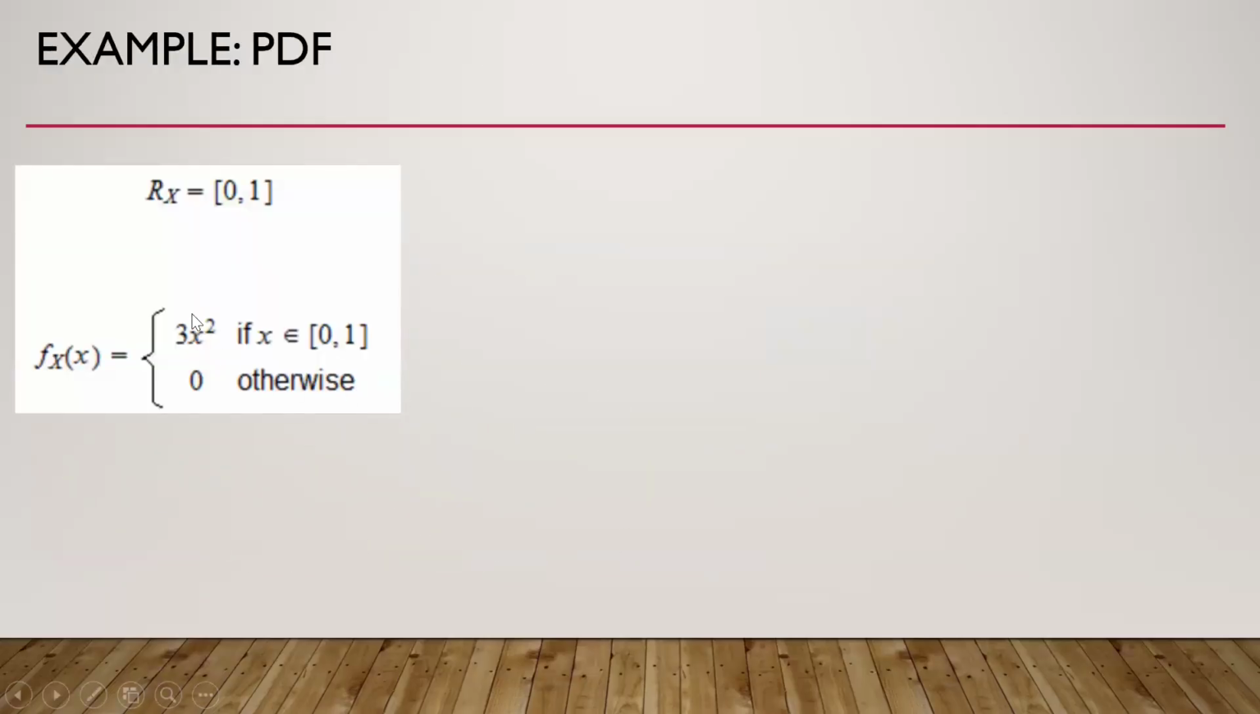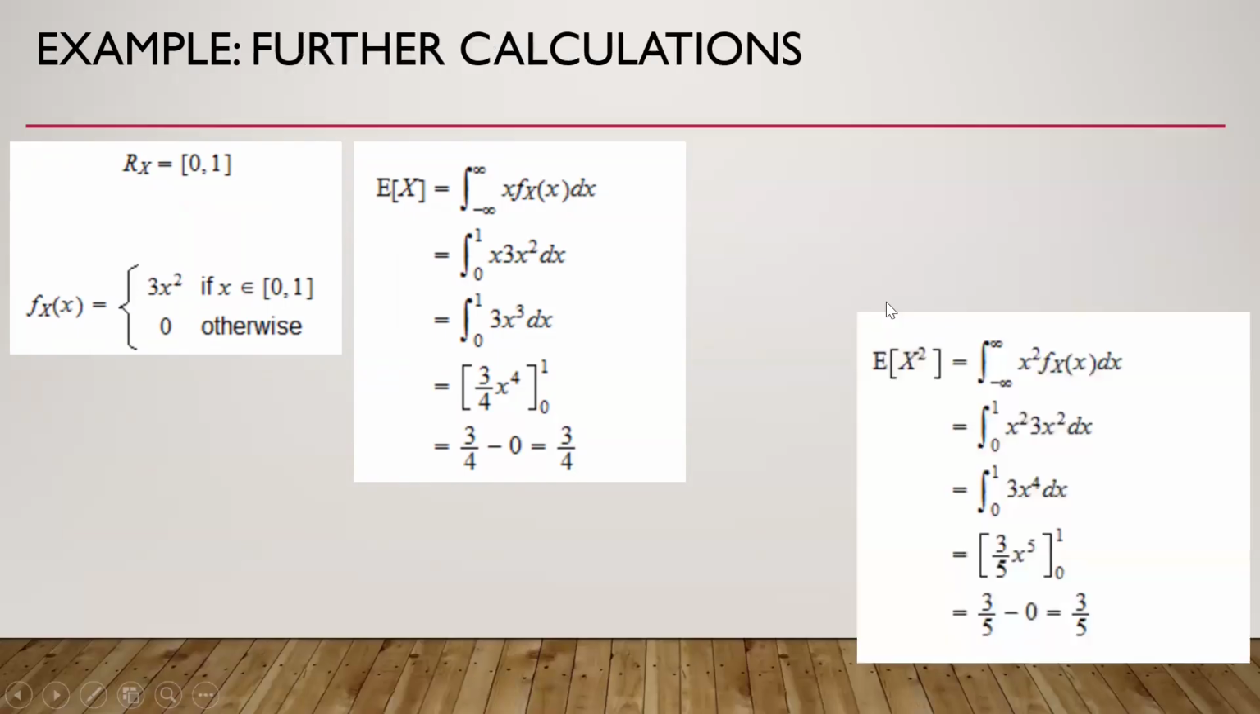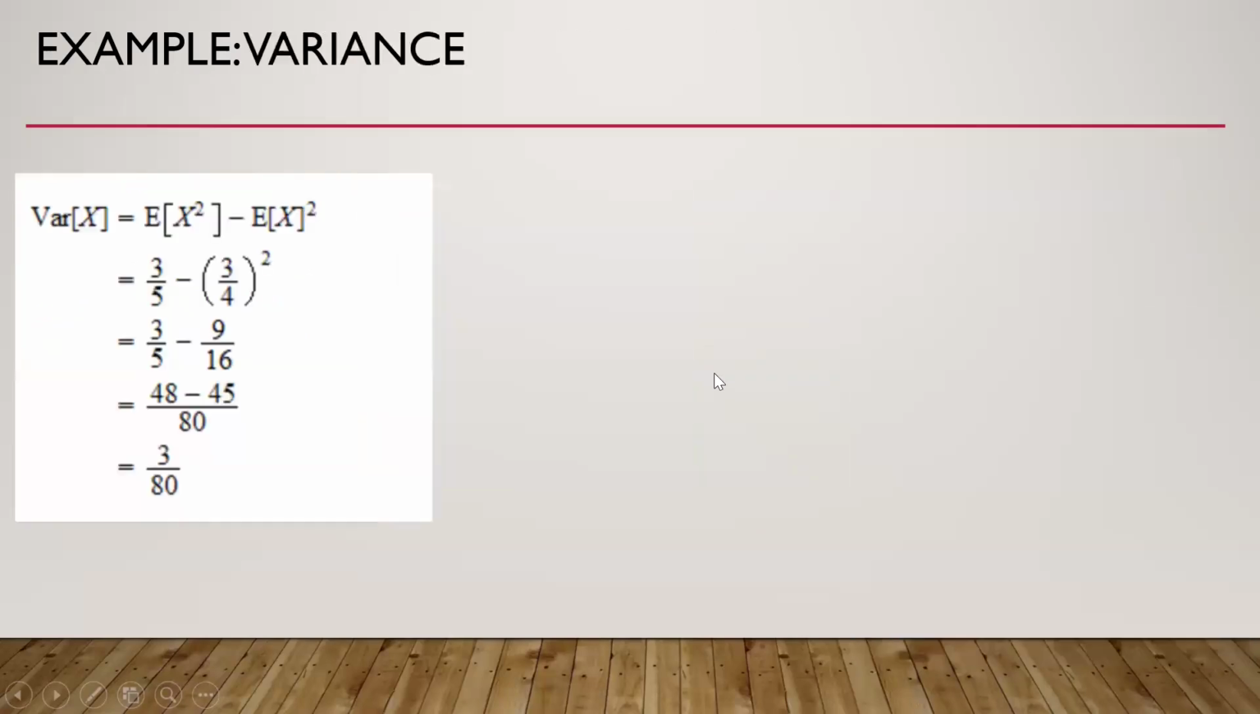So let us take an example. If the support is from 0 to 1 and the probability density function is 3x square when x belongs to the support, the expectation is given by this integration from minus infinity to infinity, that is from 0 to 1, because the support is from 0 to 1. So it becomes 3 by 4. So the expected value of this variable with this probability density function is 3 by 4. And the expected value of the square of the variable is 3 by 5. So the variance becomes 3 by 80.